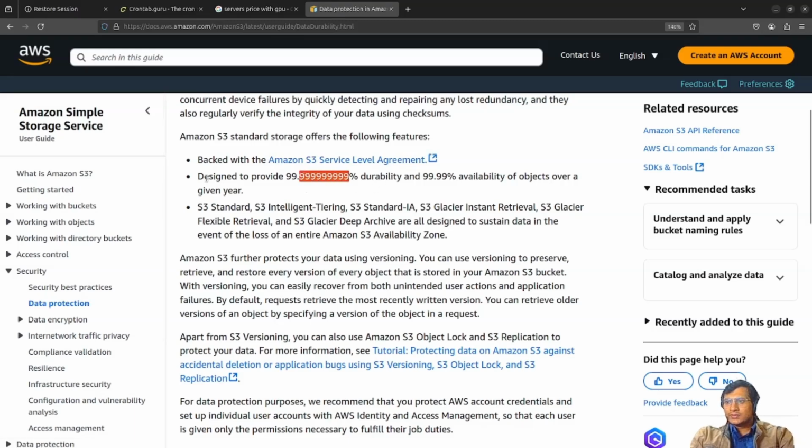It is designed to provide this much durability. What is durability? Your data has only a one in a billion chance of getting lost. That's how they are managing it, one in a billion or one in a trillion. So one divided by.